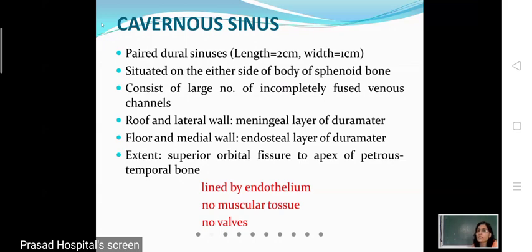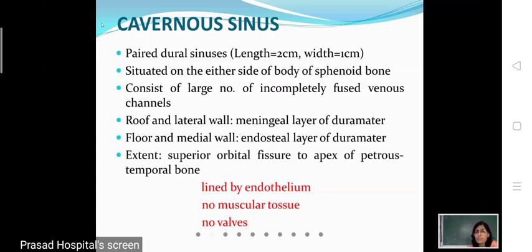Why is this called a cavernous sinus? What is meant by sinus? Sinuses are blood-filled spaces, and these are formed between the two layers of the dura mater. One is the meningeal layer of dura mater, and the other is the endosteal layer of dura mater. You know this thing. Similarly, this cavernous sinus is also formed between the endosteal layer of dura mater and the meningeal layer of dura mater.